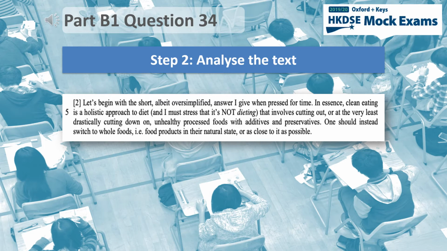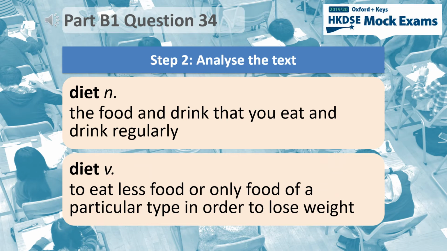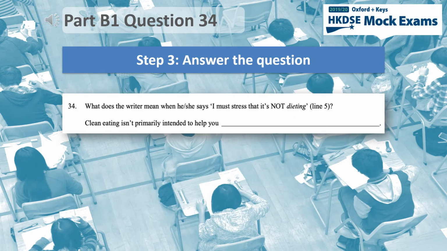Let's look at a sentence where the quote appears. The writer explains that clean eating is a holistic approach to diet, but that it's not dieting. So there must be a difference between the noun diet and the verb diet. Your diet is the food and drink that you eat and drink regularly. But if you're dieting, it means you're eating less food or only food of a particular type in order to lose weight. So, now we know the answer to the question. Clean eating isn't primarily intended to help you lose weight.